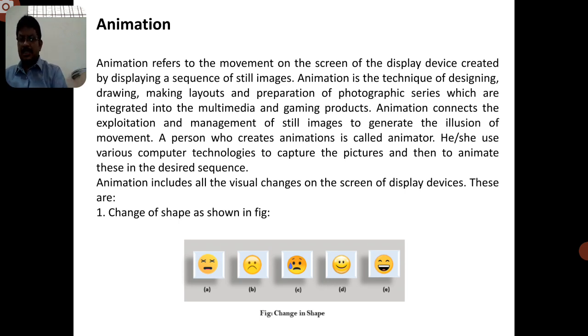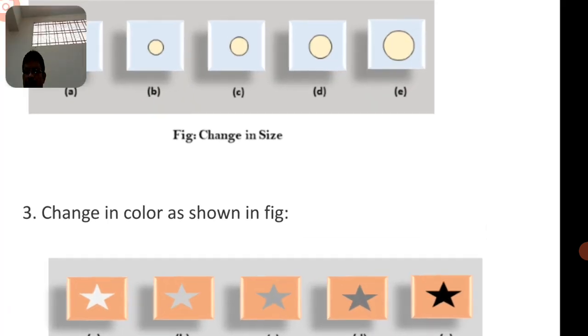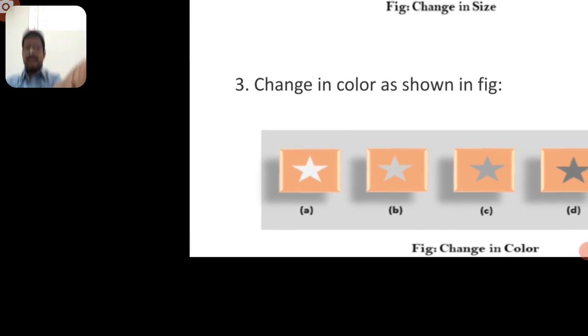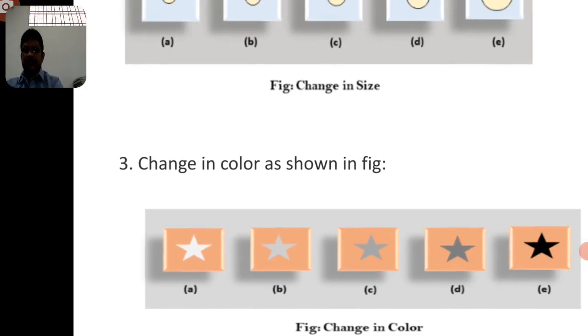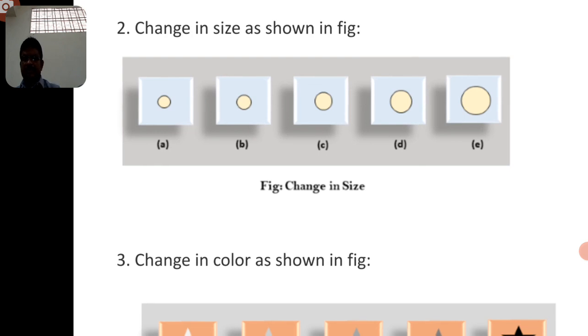So in the animation visualization factor, the first change is in the shaping manner. Next, you can consider this particular diagram: change the size, so that the image size can be changed.